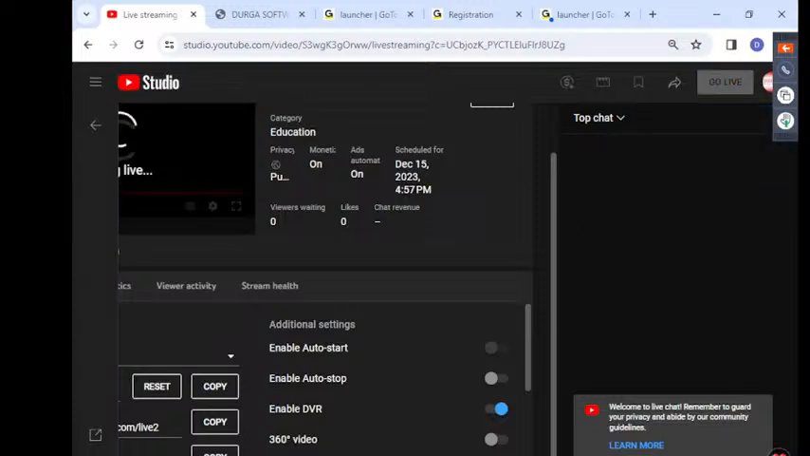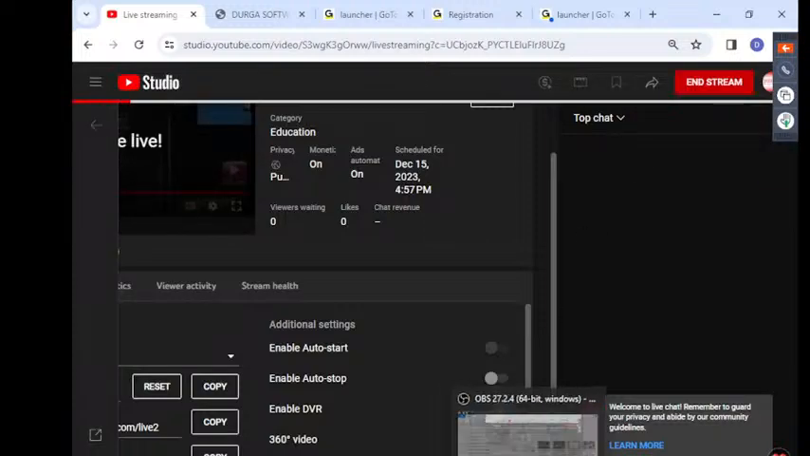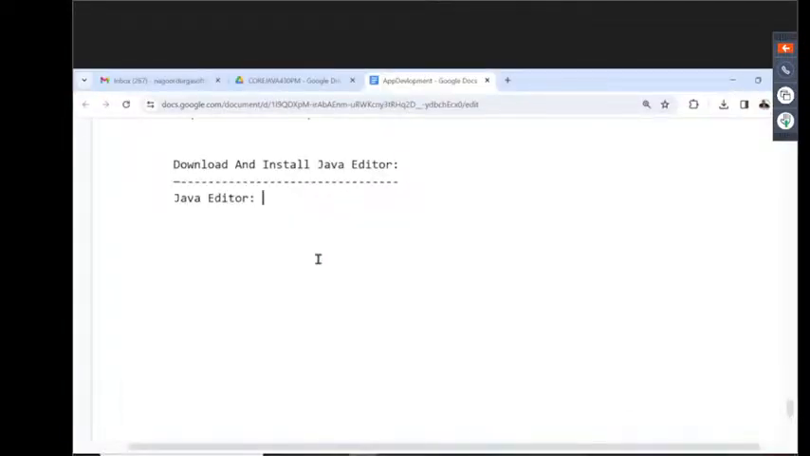Here we are going to understand, but first of all, understand what this editor is. The Java editor. All of you observe carefully. First of all, an editor is a software.